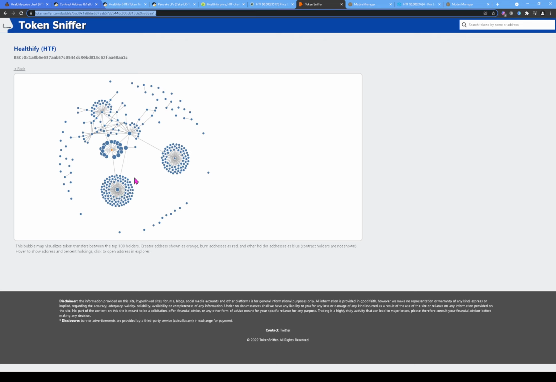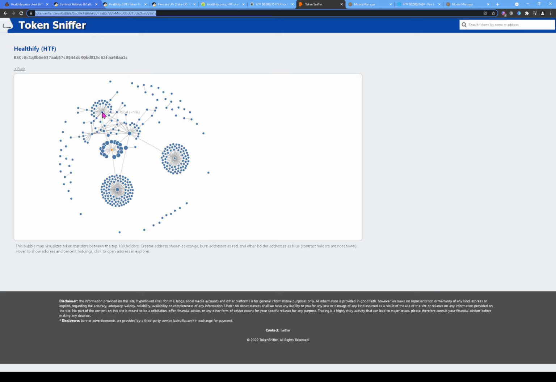All right, guys, so I'm not sure how or why he's linked to so many different wallets. I'd never like to see any bubble map like this. A bubble map should look like right here, like in this little section. This is how the whole bubble map should look, right here or right here. And here we can see that this one person right here has links to roughly 200%. This person is the same. This person is practically the same.